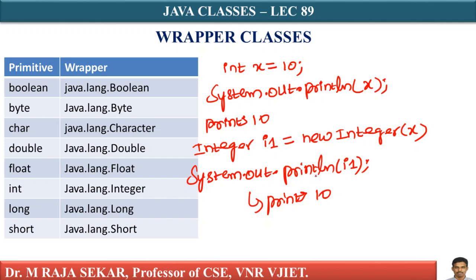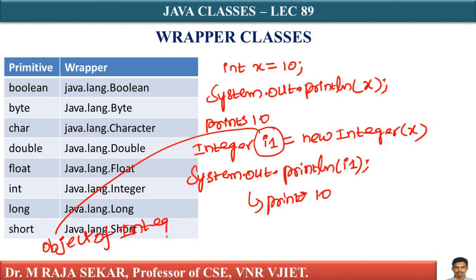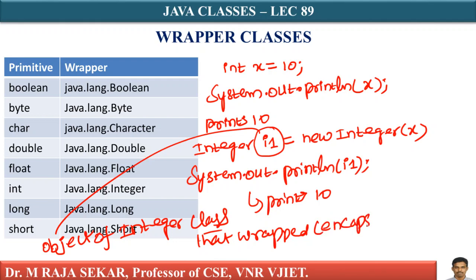It prints 10. Now, I1 is an object. I1 is an object of the Integer class, that wrapped, or I can say encapsulated, the data type x, isn't it?